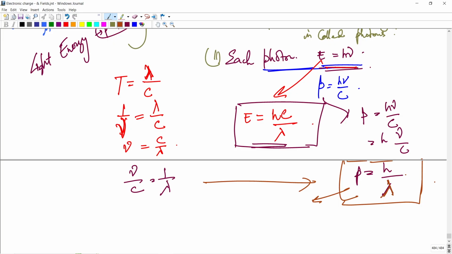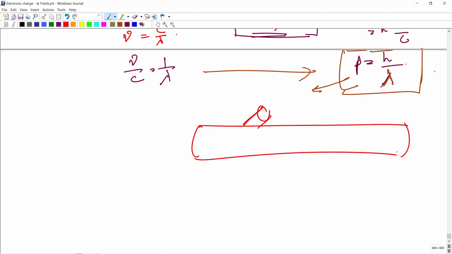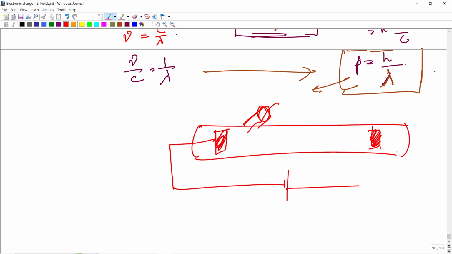Okay, so here are the important factors from the discussion. If we increase the number of photons, in the photoelectric setup, there is a quartz window, an emitter plate and a collector plate, with some potential between them. If light energy falls on the emitter and you increase the light energy, the number of photons per second also increases.